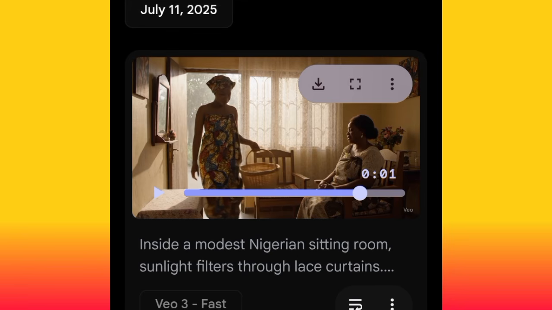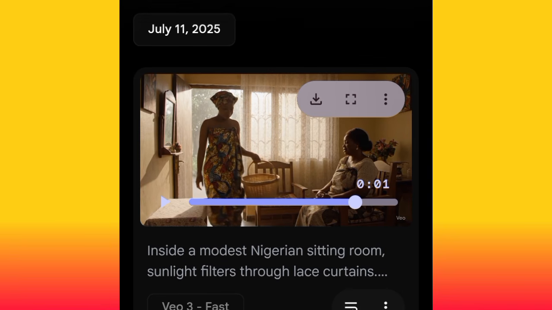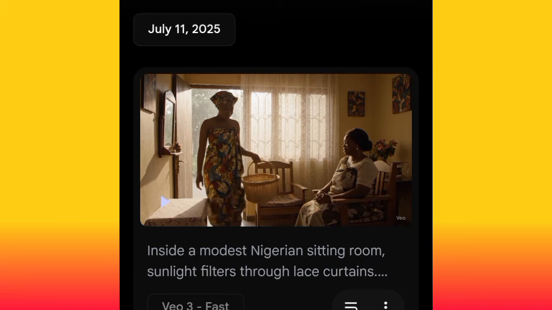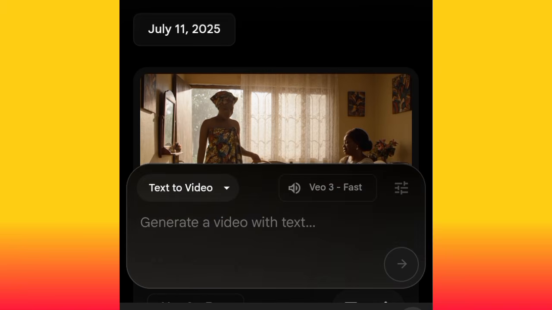Wow, this is cool, this is nice. So this is the first scene. Do you understand? This is the first scene. Now let's create the second scene, and then I'll show you how to write and structure the prompt. Like I promised, I'm going to teach you how to structure your prompt in order to create this video. So just calm down, let's generate the second scene.